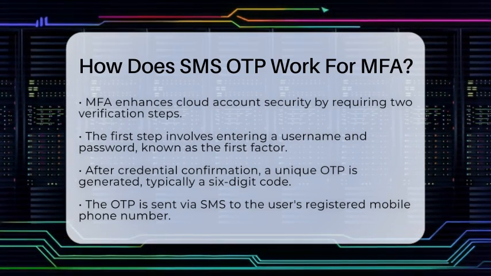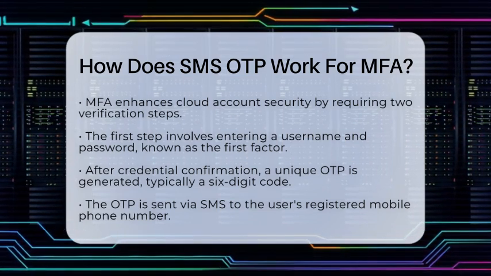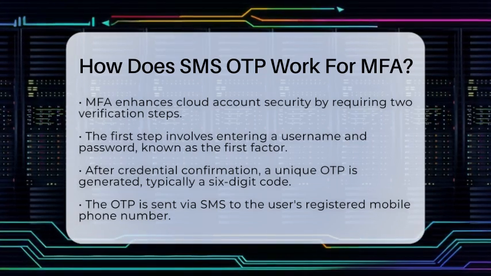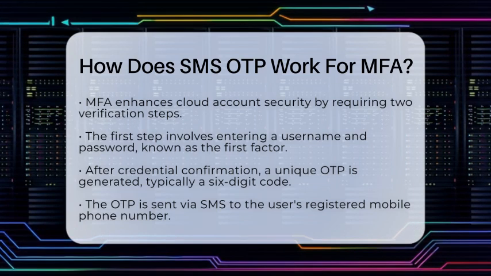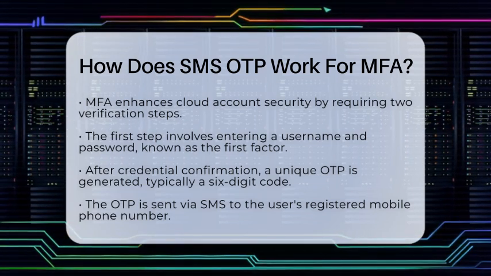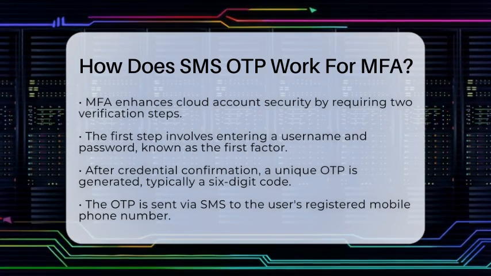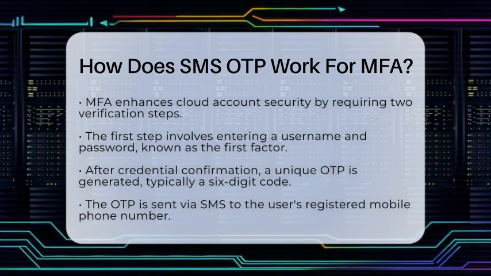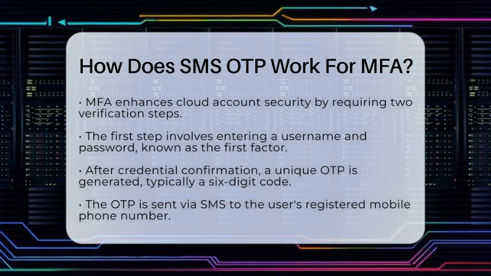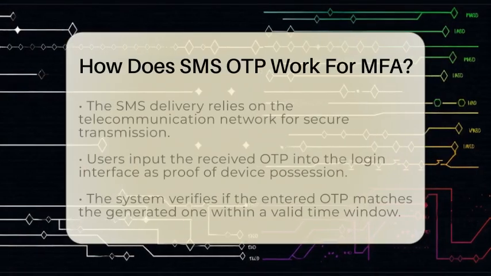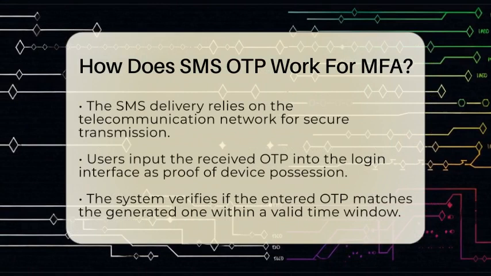When you log into a cloud service like Amazon Web Services, Microsoft Azure, or Google Cloud, you start by entering your username and password. That's your first factor, what you know. Once the system confirms your credentials, it moves to the second step. The system generates a unique, temporary code called an OTP. This code is usually a 6-digit number that changes every few seconds or minutes.